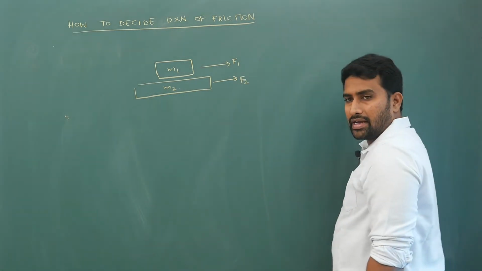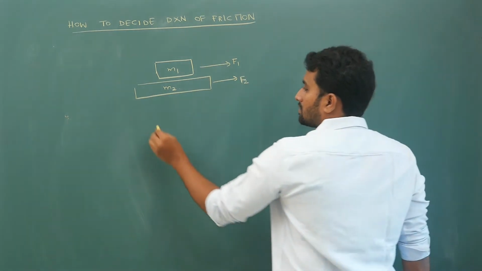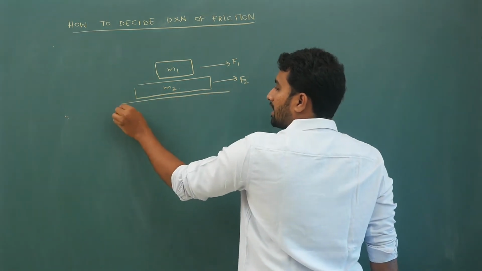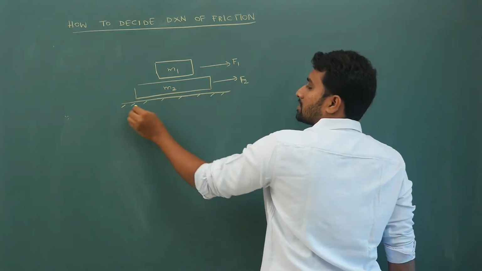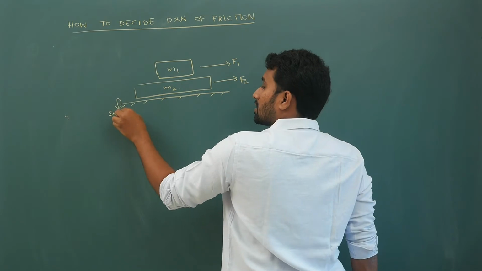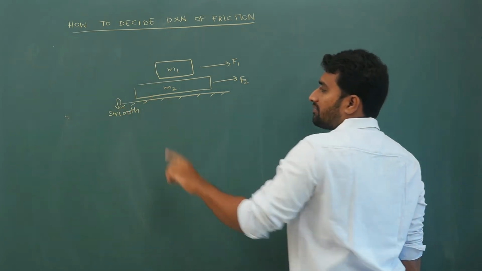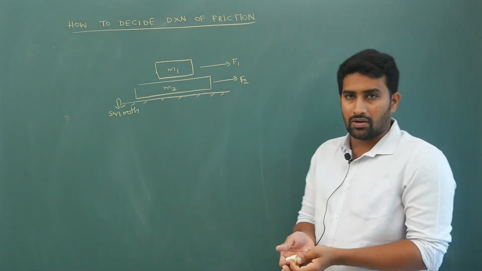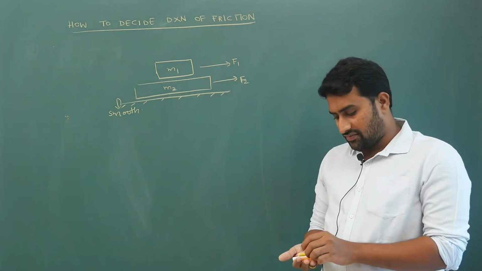Why drag it too much? I am considering two simple cases. This is kind of a generalized case. Let us say this is smooth. Let's not worry about friction between this and this. I am leaving this gap to indicate the friction.